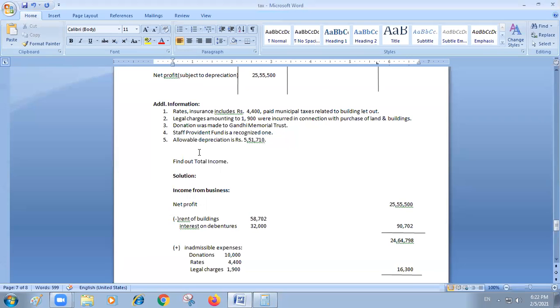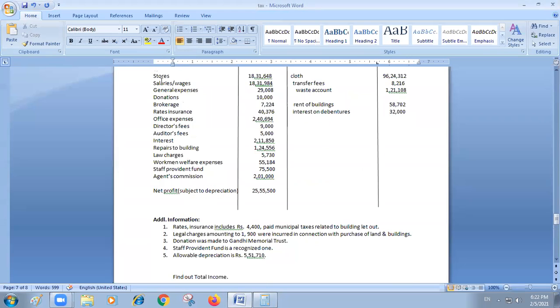Okay, now next you see another item is there. If at all any expenditure which is allowed but it is not shown in the profit and loss account, you are going to deduct. So at your degree level you have learnt depreciation is allowed. Allowable depreciation according to income tax rules, 5,51,710, is there. That is allowed expenditure. It is not shown here. So what you have to do? You have to deduct this 5,51,710. So that you are going to do now. Deduction, depreciation.